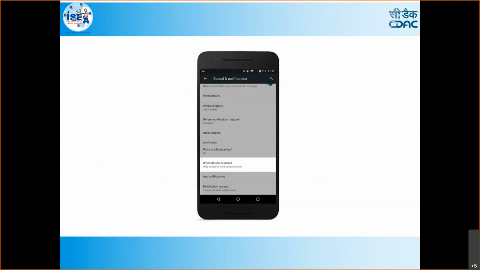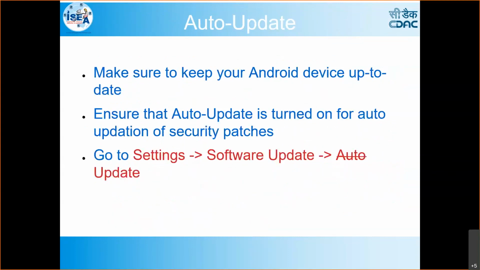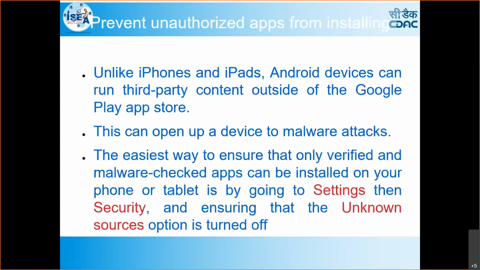So it is always better to hide the notifications, and always disable this one. If you are trying to download from unknown sources, then always disable it. You should not give permission to install applications from unknown sources. Why? Because if you install an application and it gets this permission, that application itself can install other applications in the device. Why? Because the Play Store is not needed here. So this kind of thing you can stop.